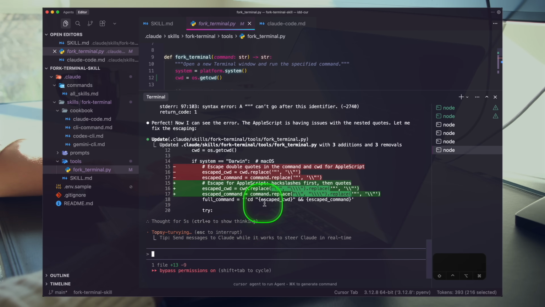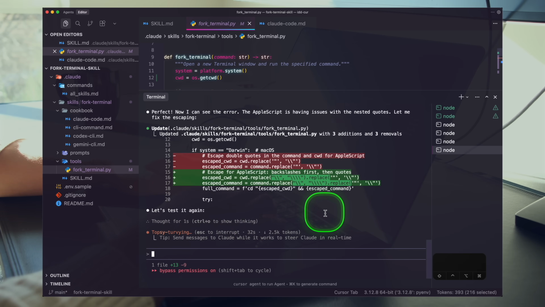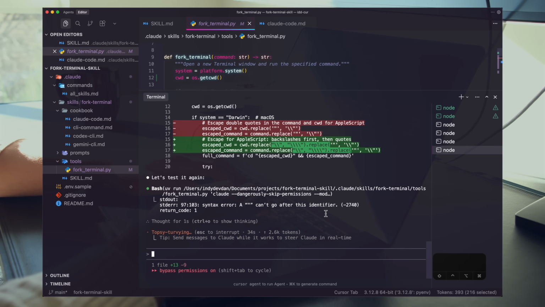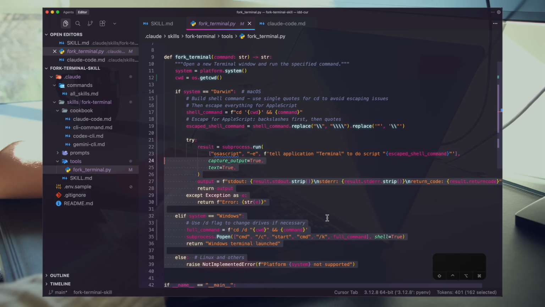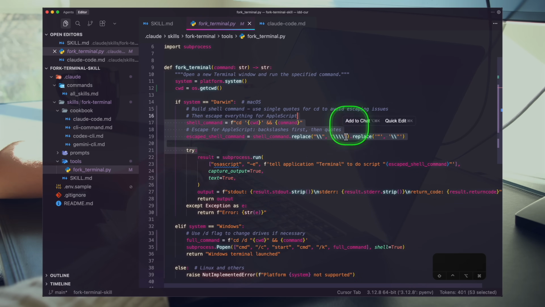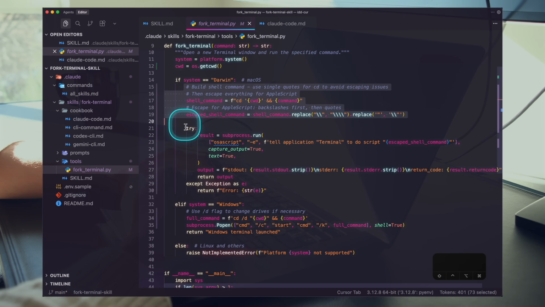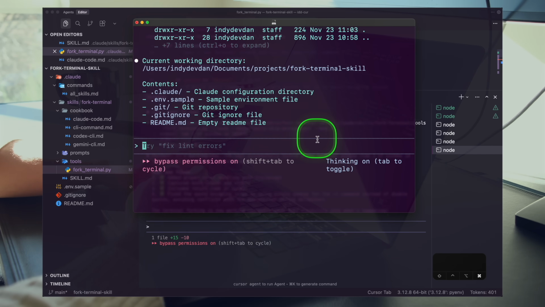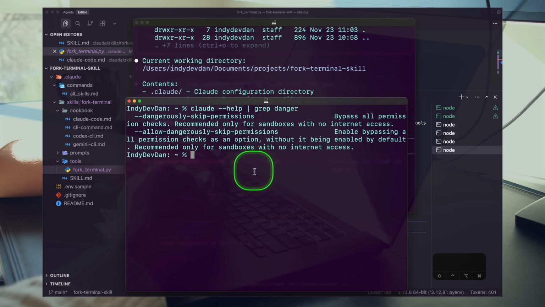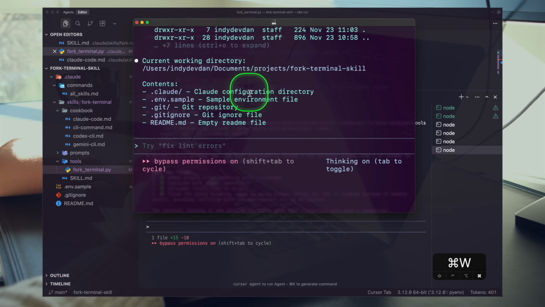Now we're going to do some string replacing, it looks like, which looks a little complex. I don't like that. We definitely always prefer something simpler, but let's see how this looks. There we go. All right, so Claude Code worked through key escaping issues for us. That's good. We probably will want to simplify this at some point, but let's go ahead and see if this works. There we go. You can see here we have a brand new terminal. Which one is it? Not this one, not this one. That's our old one. It's this one here.